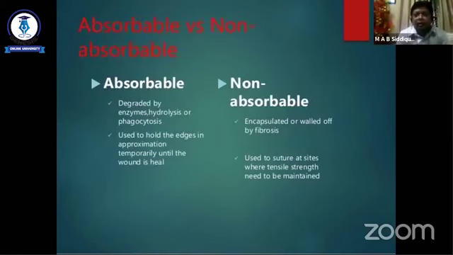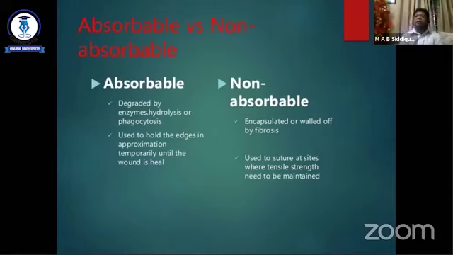And what is the difference between absorbable versus non-absorbable suture material? Absorbable suture material is degraded by enzyme hydrolysis or phagocytosis, but non-absorbable suture material is not absorbed. It is encapsulated or walled up by fibrosis within the tissue and retained for an unlimited period. Absorbable suture material is used to hold the edges in approximation temporarily until the wound is healed.